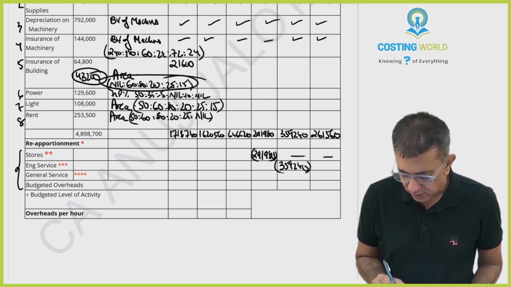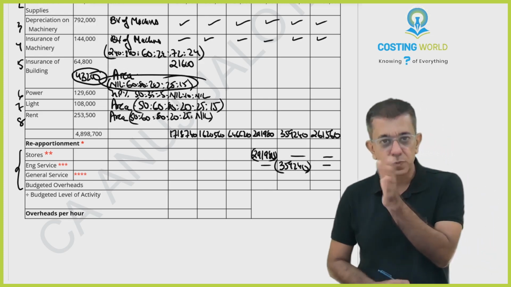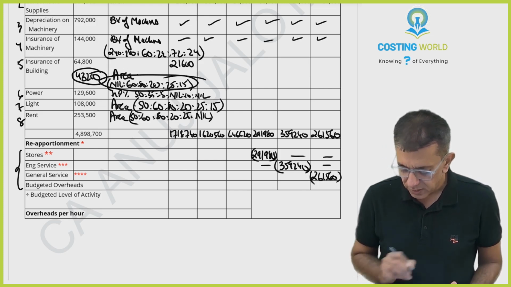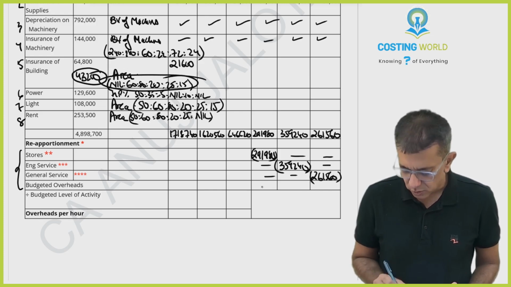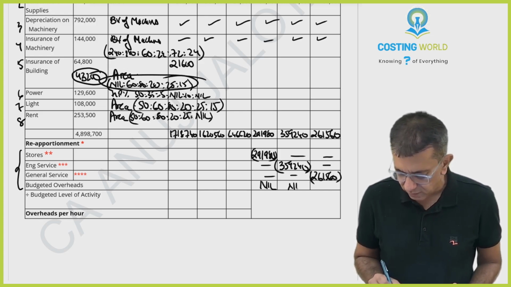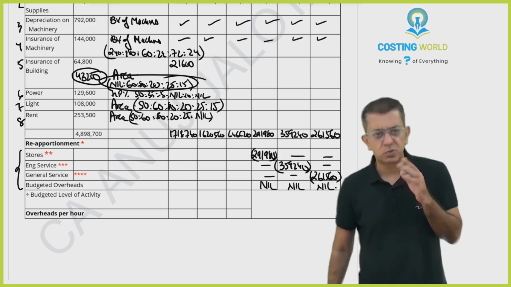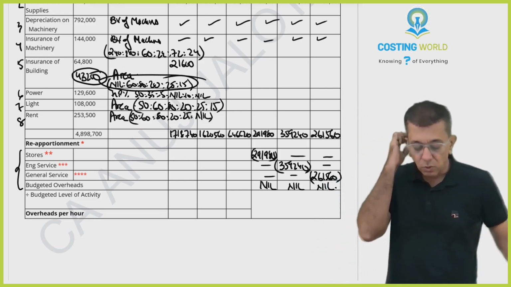359, 240 will get subtracted from here. Nothing goes back to the service divisions. 261, 560 will get subtracted from here. Nothing goes to the other division. After that, this particular thing will become nil. We will get our BOH, divide by BLA, get your absorption rates. Okay, now see how to be dividing.